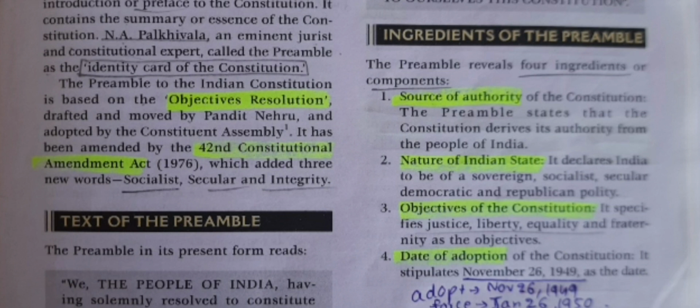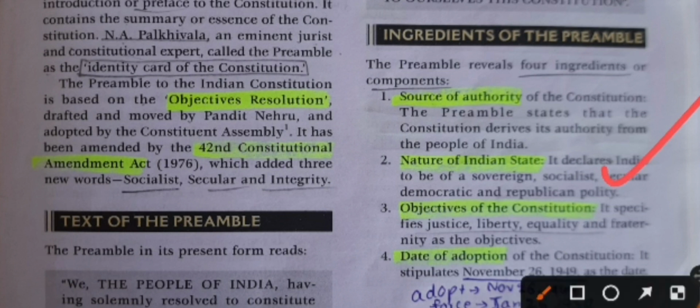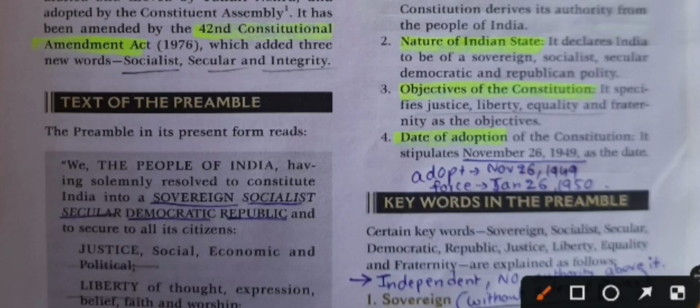And next one is nature of Indian state. It declares India to be a sovereign, socialist, secular, democratic and republican polity. Objectives of the Constitution: it specifies justice, liberty, equality and fraternity as the objectives. And next one is date of adoption of our Constitution. It stipulates November 26, 1949.